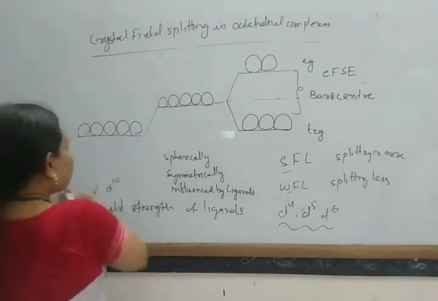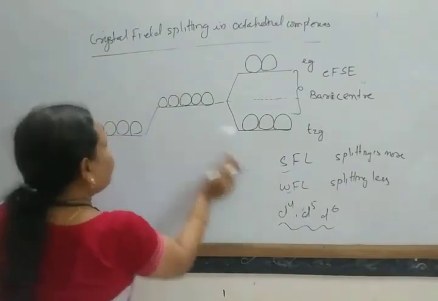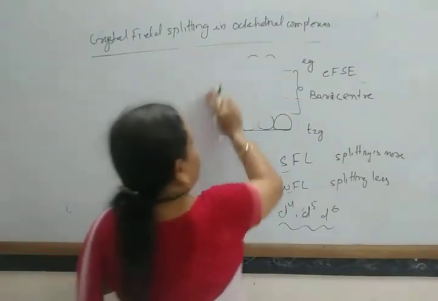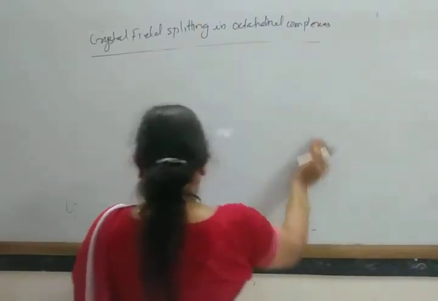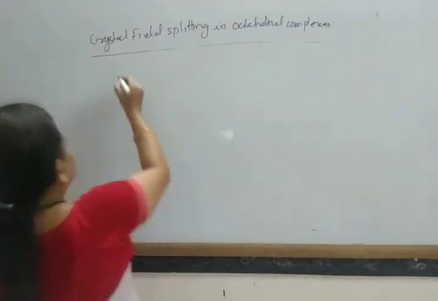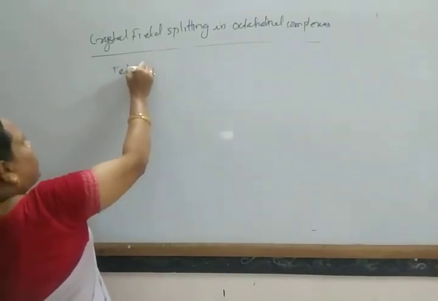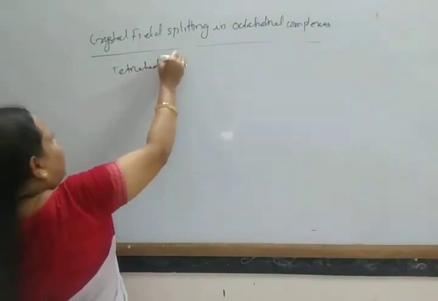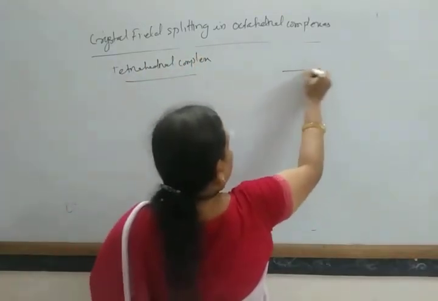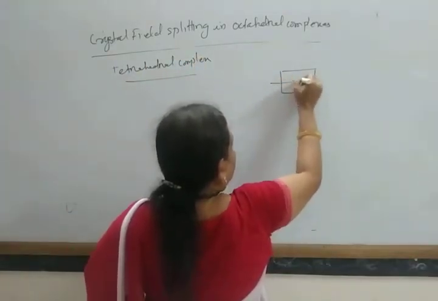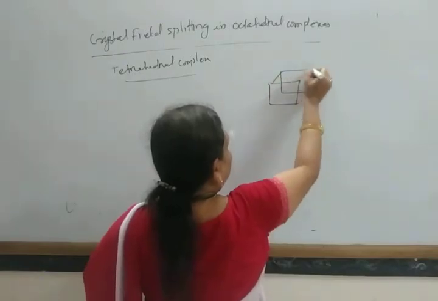Next, let us come to how the tetrahedral splitting takes place. In the case of a tetrahedral complex, generally the metal atom remains in the center of a cube.